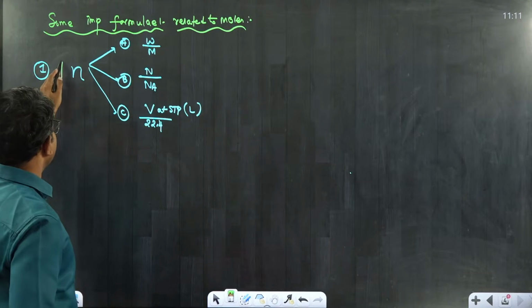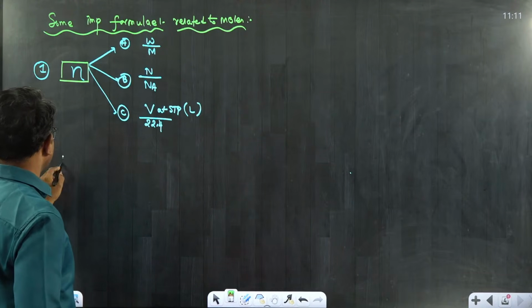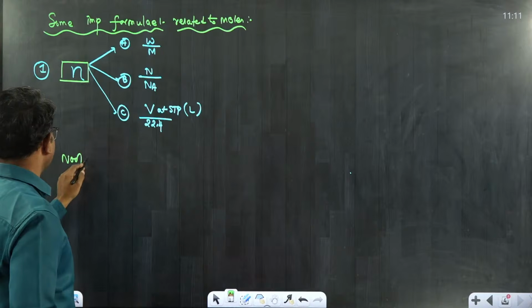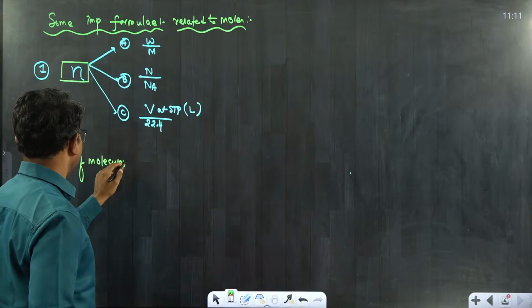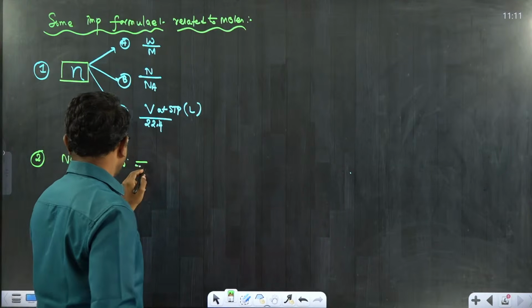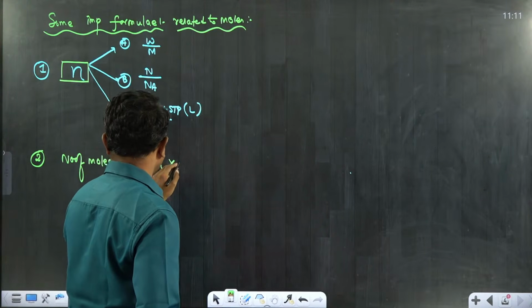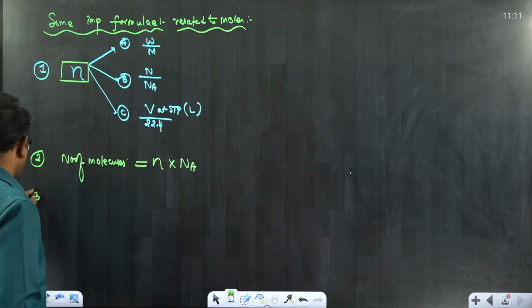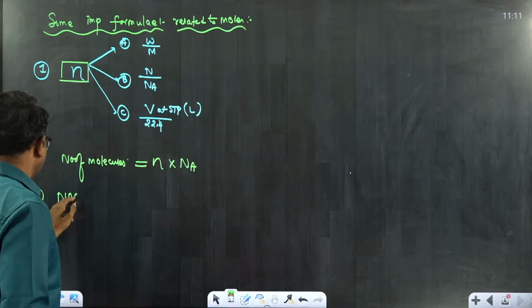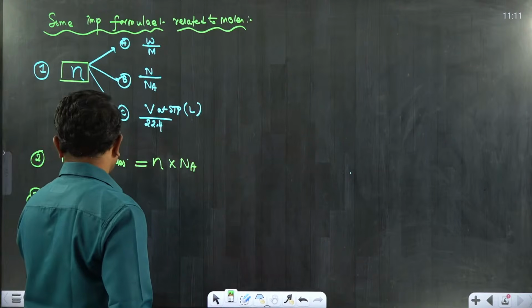Once you are able to find out the number of moles, then we can proceed smoothly. Number of molecules. Students, it's better if you note down these formulas. Number of molecules is equal to n times Avogadro's number. Third formula, number of atoms.